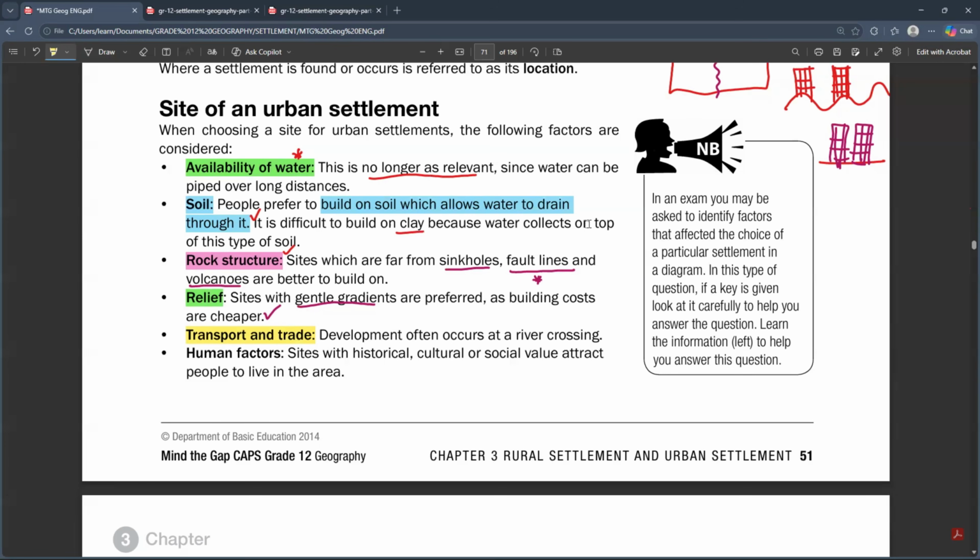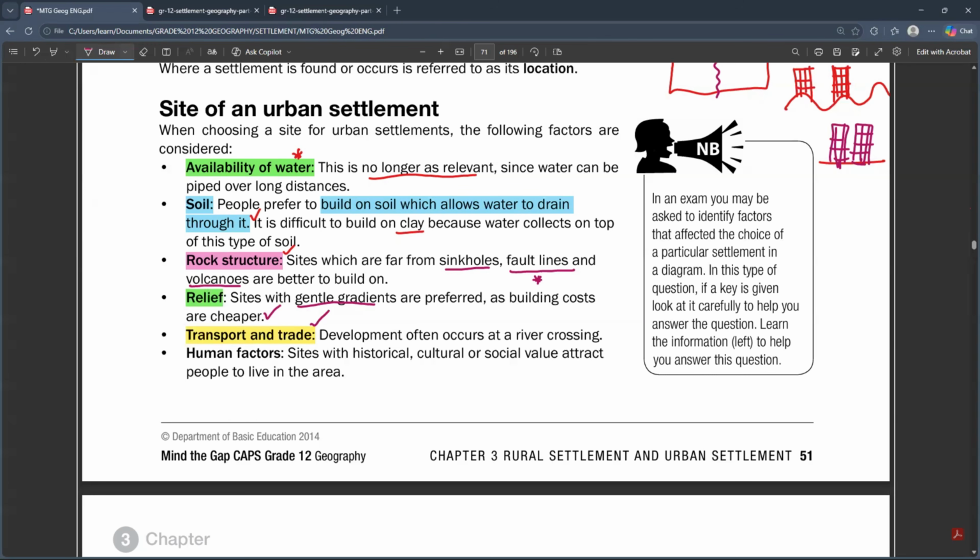Development usually occurs at a river crossing. This is just one of the examples that the textbook is giving. But basically, we need to look for a place that has access, maybe a place where we can have a main road. A place that has a main road is very easy to develop because it is easy to transport goods and services whenever we want to trade with other people.